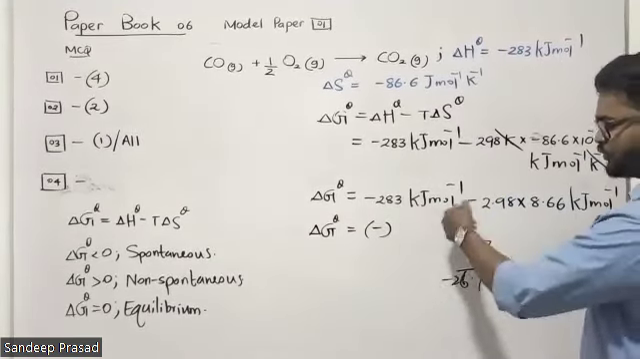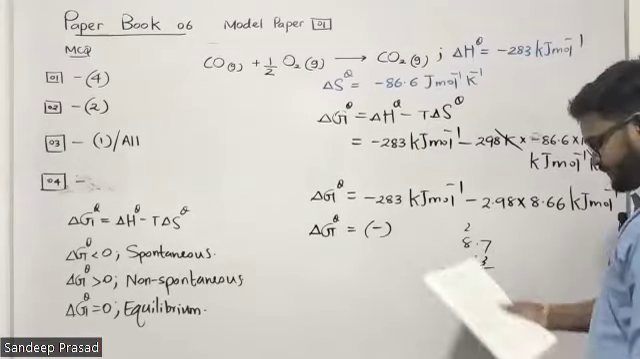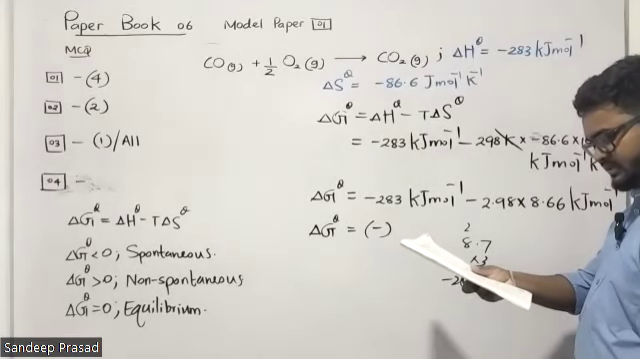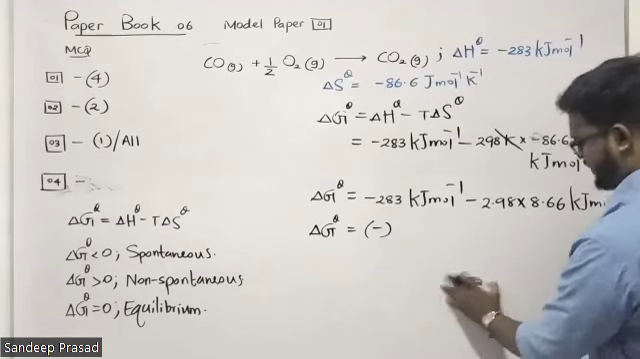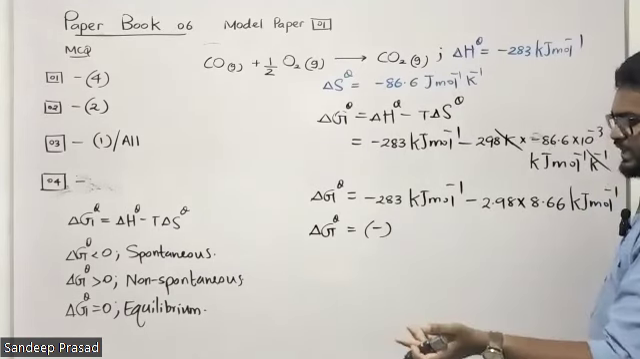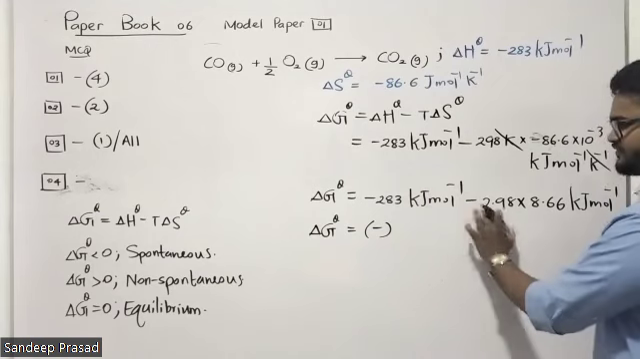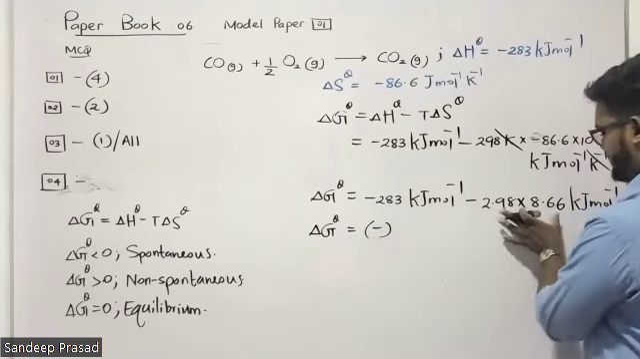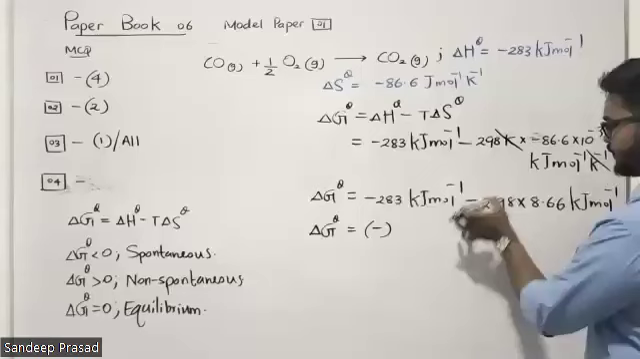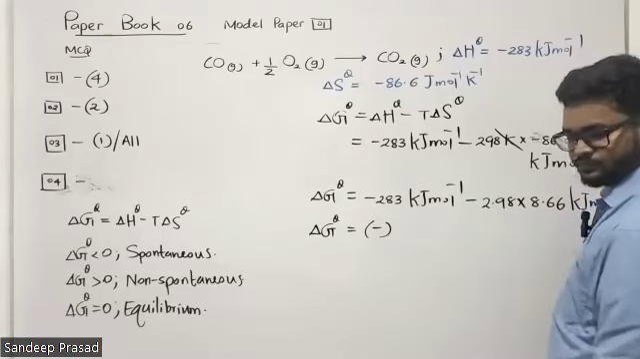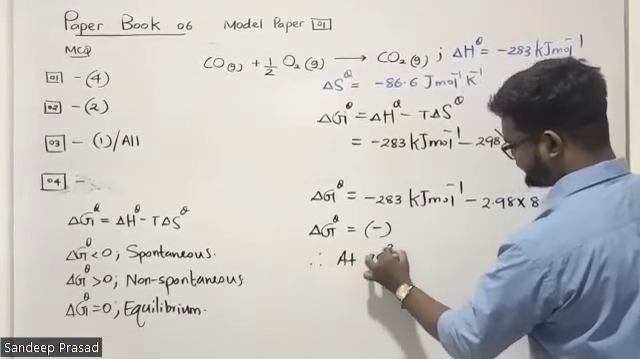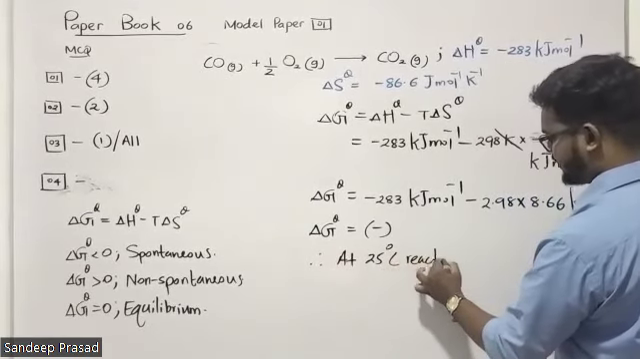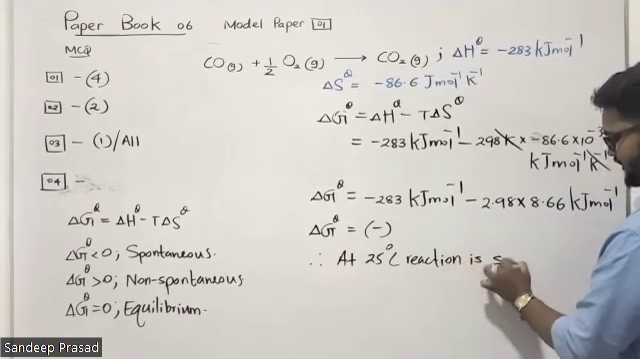If you want to do the calculation, do it, it doesn't matter. You will get the answer. Here we have to find out whether the reaction is spontaneous or not. We know the final answer is negative because this multiplication is giving a negative value. Then we can say that at 25 degrees Celsius the reaction is spontaneous. It's confirmed.